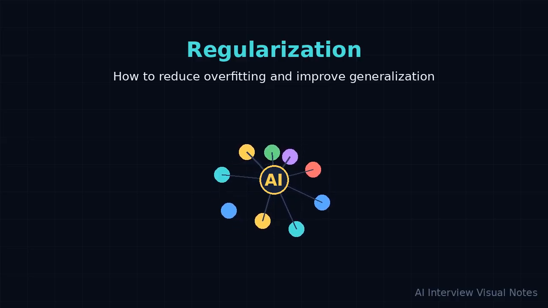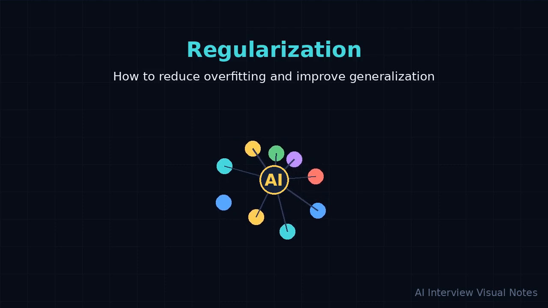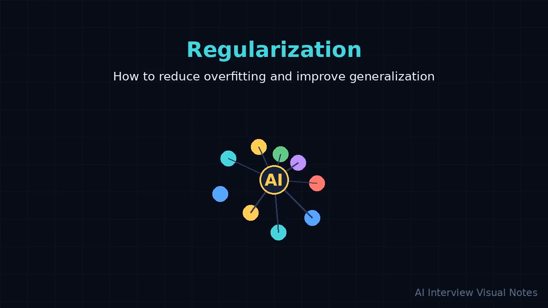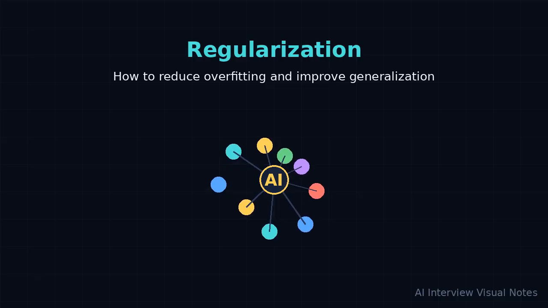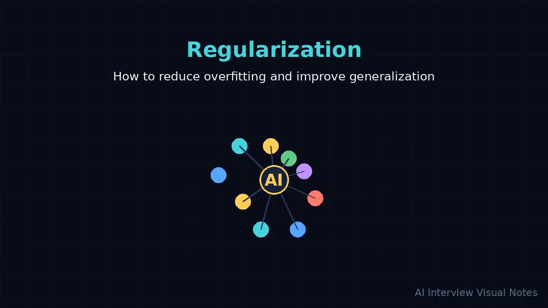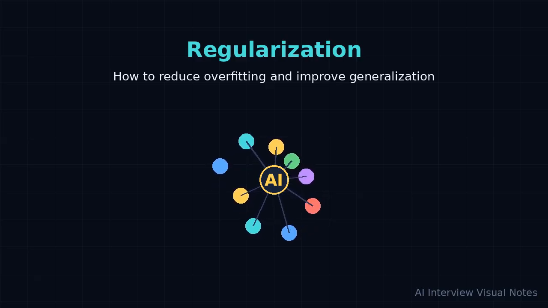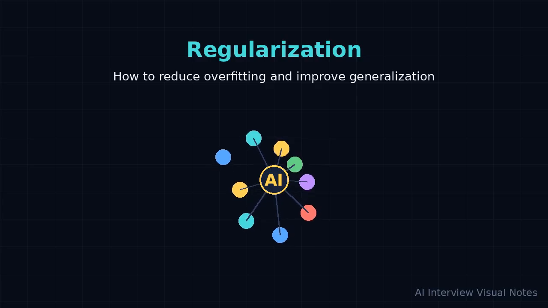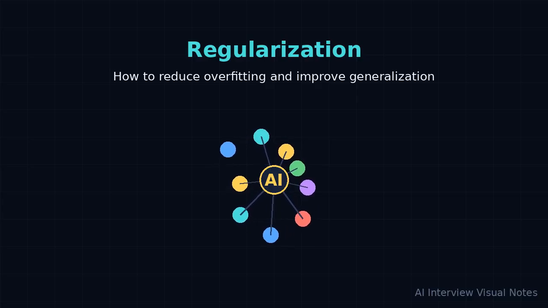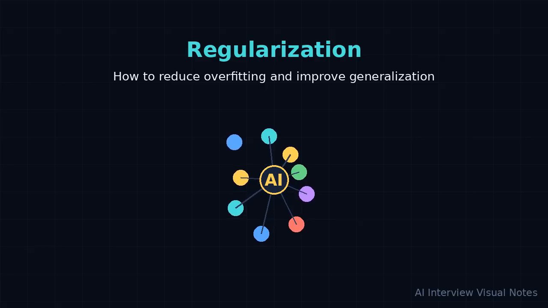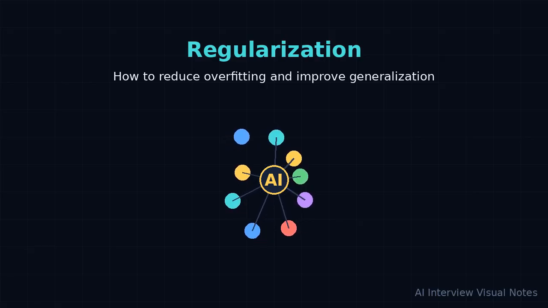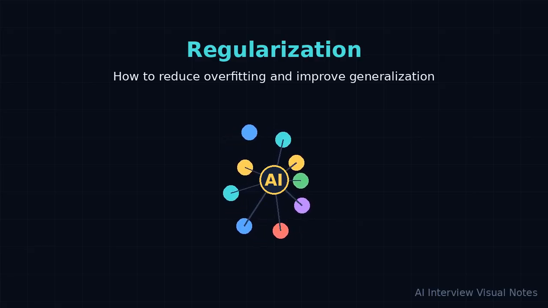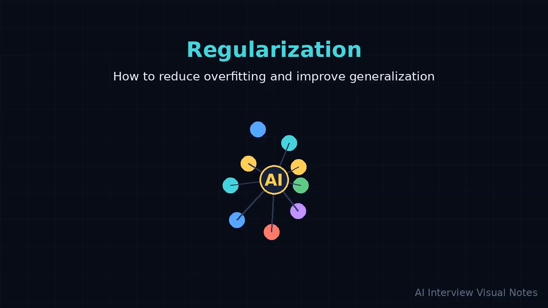Common examples include L2 weight decay, L1 penalties, dropout, data augmentation, early stopping, and smaller model capacity. In interviews, connect regularization directly to overfitting, validation performance, and the bias variance trade-off. A strong answer should not rush through this. The goal is to make the listener feel the problem first, then introduce the tool.